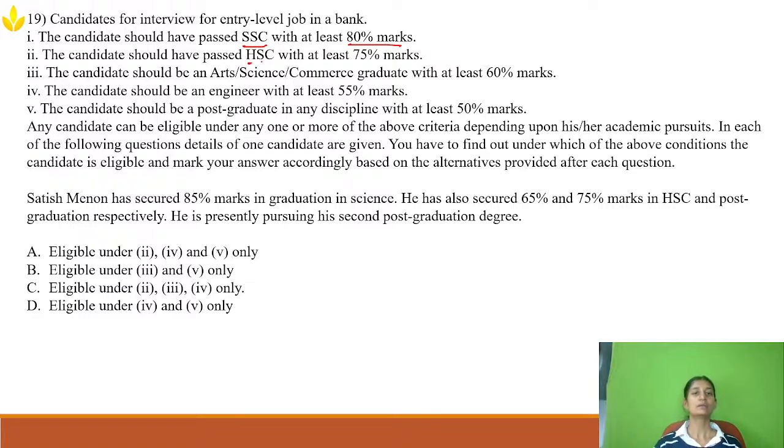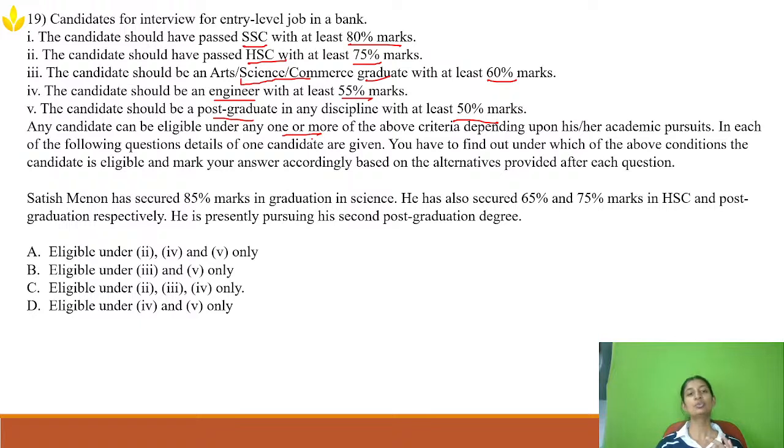Let's go to the next one, that is HSC, where you need at least 75%. Then arts, science, commerce graduate with at least 60%. Engineering means at least 55%. Postgraduate means you need at least 50%. Any candidate can be eligible under one or more of the above criteria.